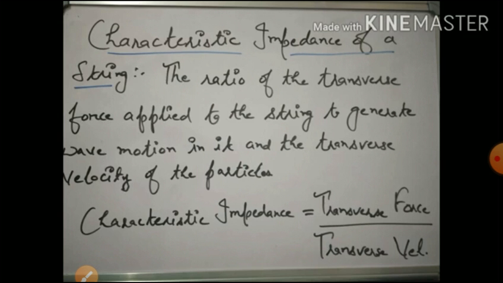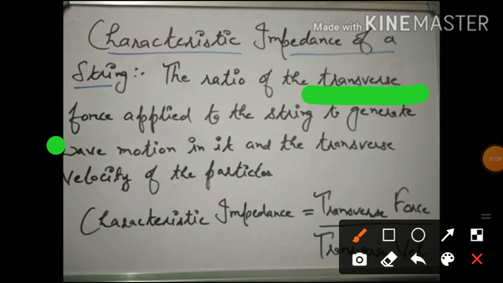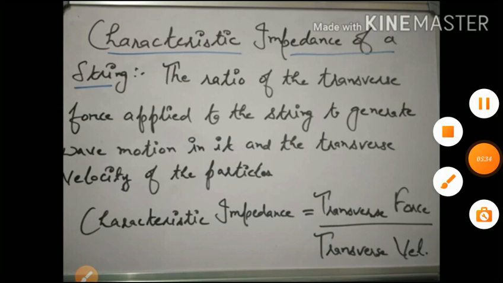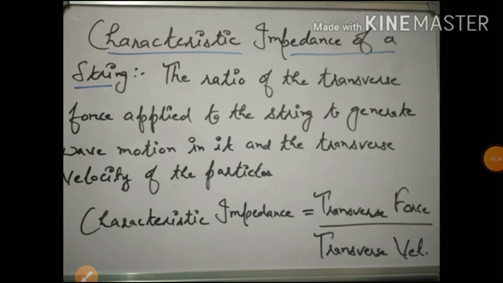The characteristic impedance of a string is the ratio of the transverse force applied to the string to generate a wave motion in it and the transverse velocity of the particle. Simply, characteristic impedance means the ratio of transverse force to transverse velocity. That is the impedance. It opposes the energy flow.